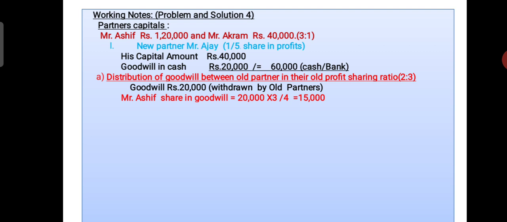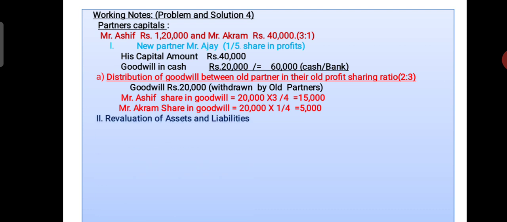So Asif's share in goodwill is 20,000 into 3/4, that is 15,000, and Akram's share is 20,000 into 1/4, that is 5,000. Now we are distributing this amount, and it is taken away by the old partners from the business.